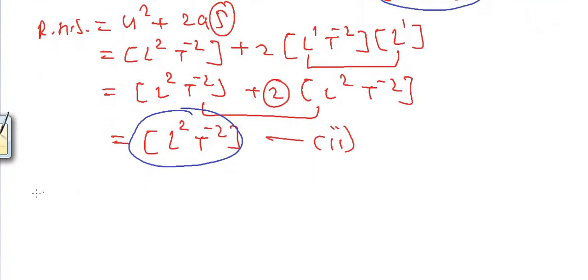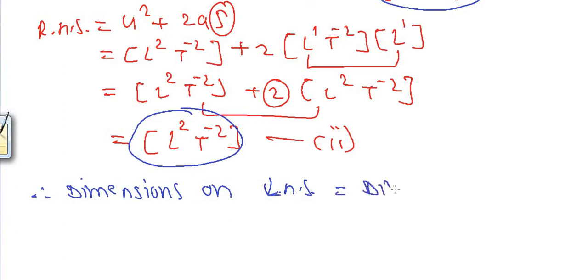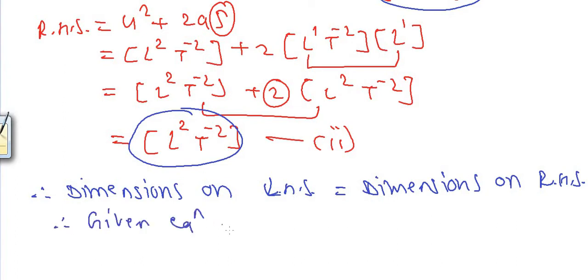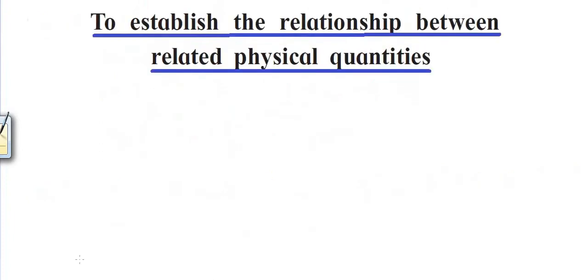Therefore we can write, therefore dimensions on left hand side is equal to dimensions on right hand side, and therefore given equation is correct, or you can say true also. Given equation is true. Next application of dimensional analysis is to establish the relationship between different physical quantities.